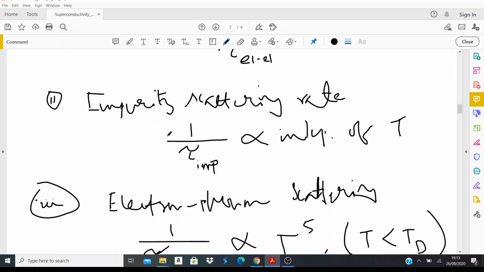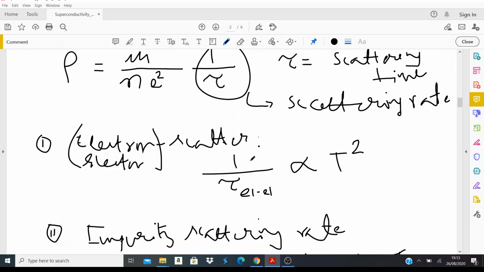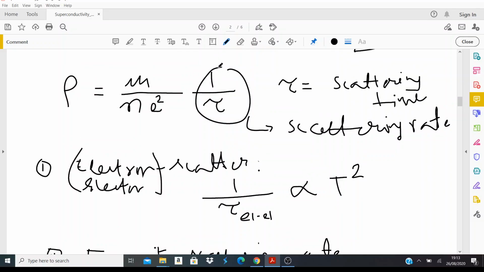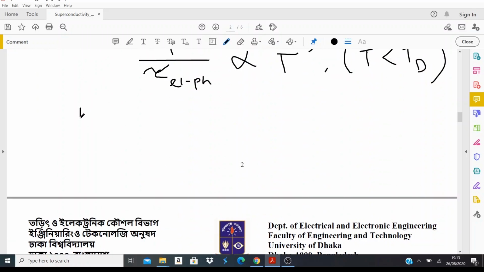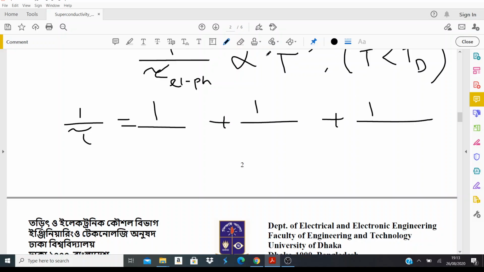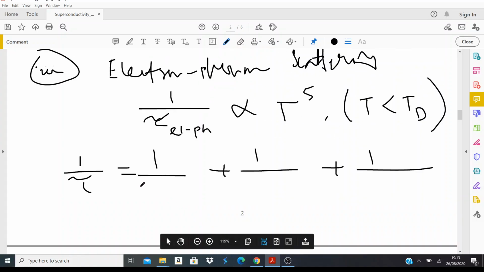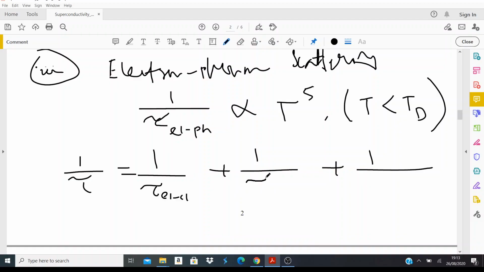So we have these 3 different types of scattering rate, and in this equation you can see it's 1 by tau. So our simple assumption is that our 1 by tau is nothing but the combination of all of them. So we have the electron-electron interaction scattering rate, then we have electron-phonon scattering, and then we have electron with the impurities, right?